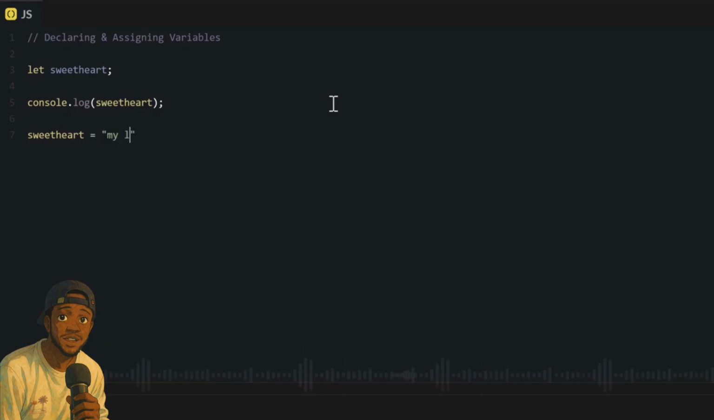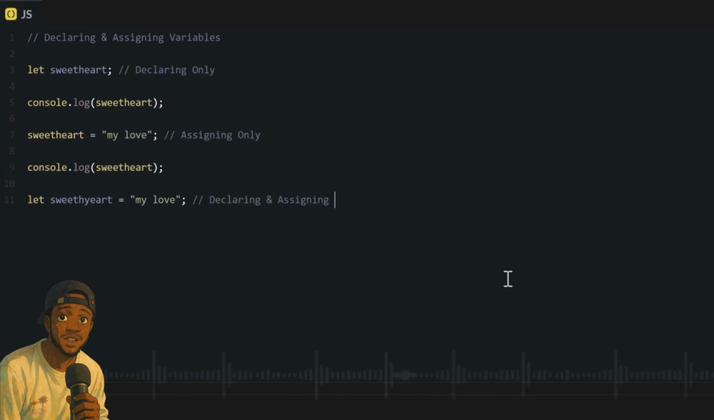Now, later, if I say sweetheart equal to string, my love, we dey talk say this sweetheart variable wey we don declare before, now we dey set am, we dey assign am now to my love. But the difference between declaration and assigning be this: up here, we declare without assigning, and here, we assign because we don declare already. Of course, you fit declare and assign variable at the same time, like we don dey do before.